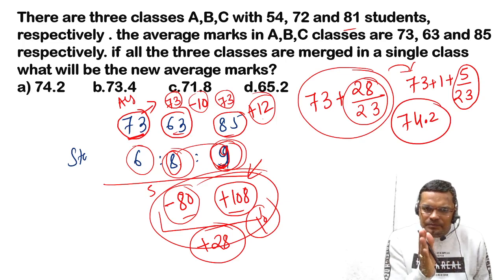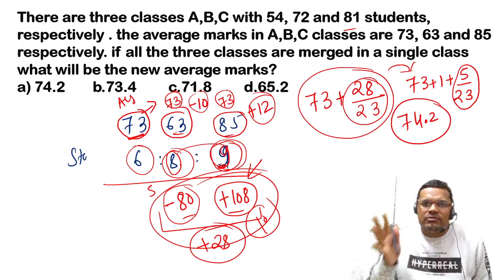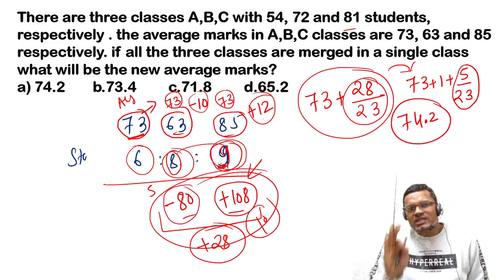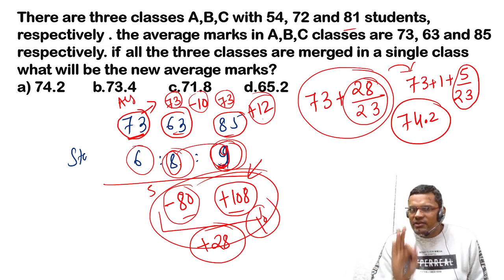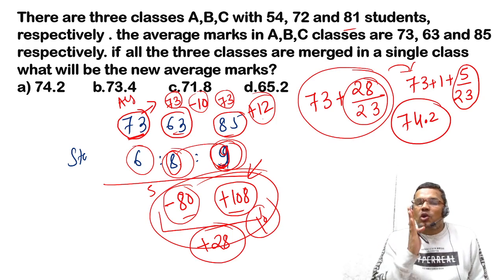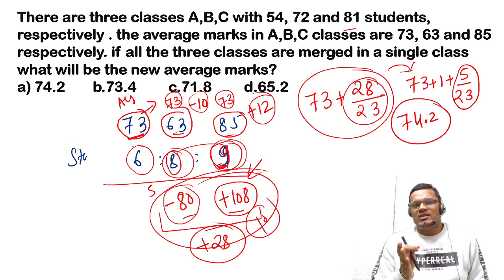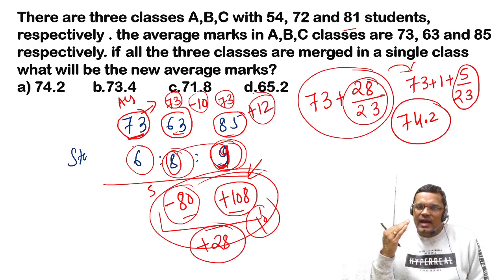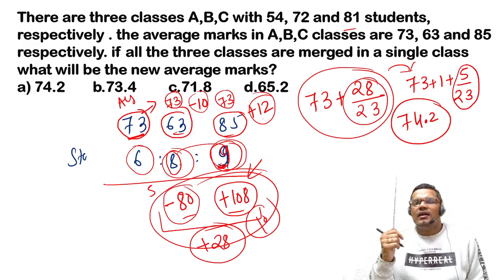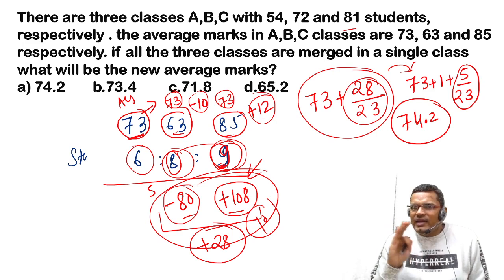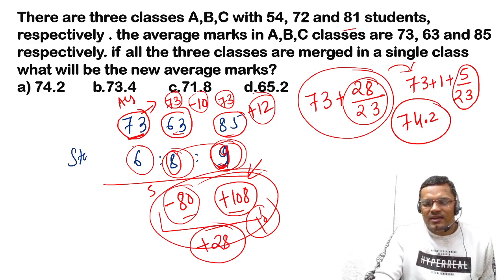I can teach you each and every topic in this way only. This is the logical way. This is the deviation method, or you can say this concept. If you know the concept, if you know the logic, then you need not calculate. So you can reduce the calculations in a very smart way, right?